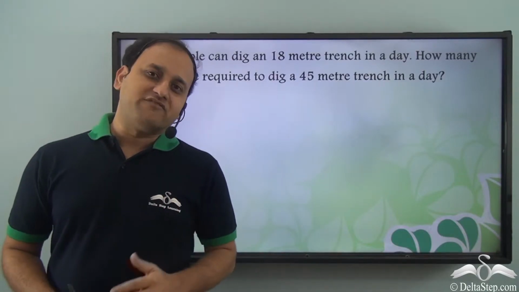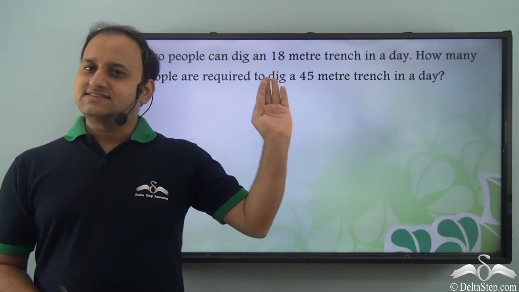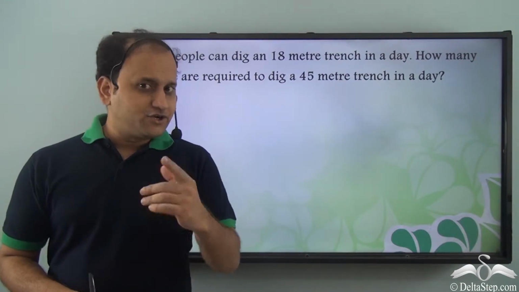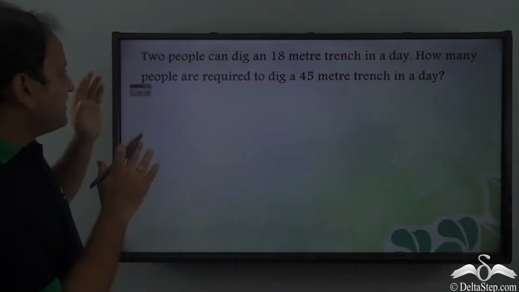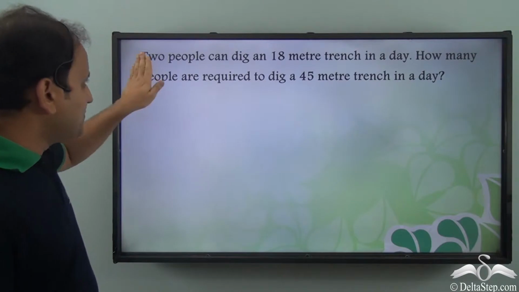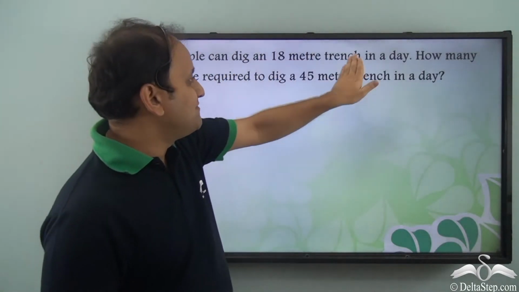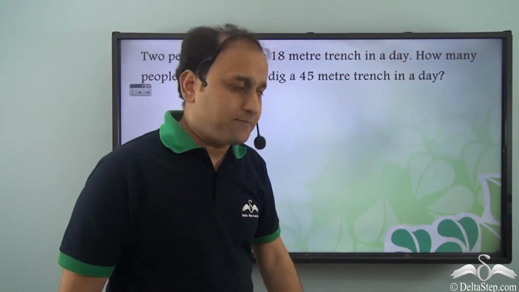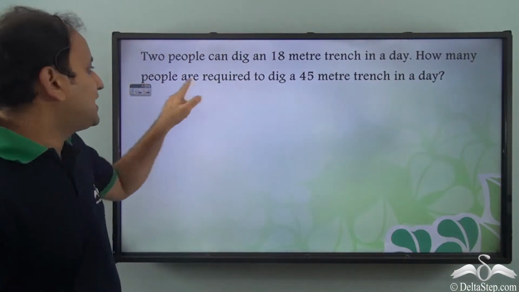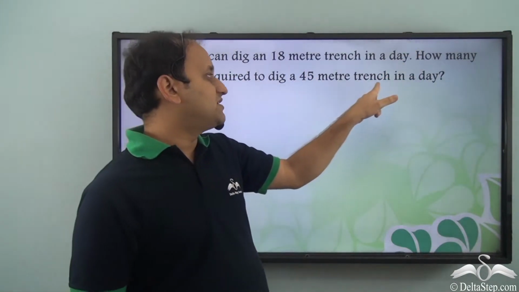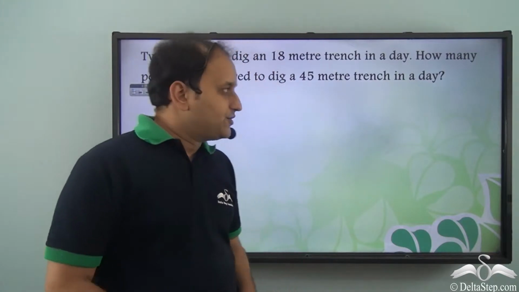We have already studied about variation. Now let's see some word problems related to variation. So we have this particular question. Two people can dig an 18-meter trench in a day. How many people are required to dig a 45-meter trench in a day?